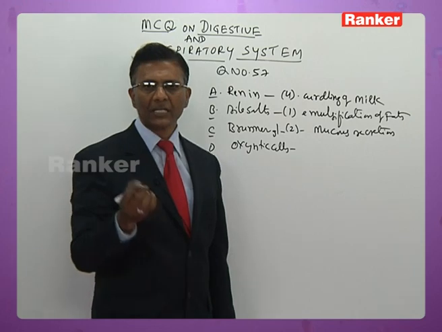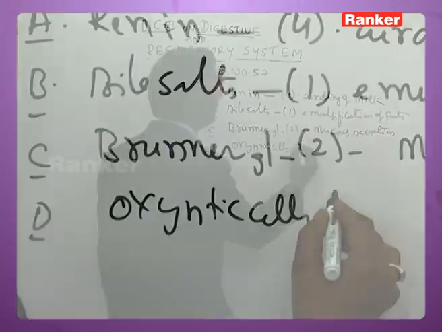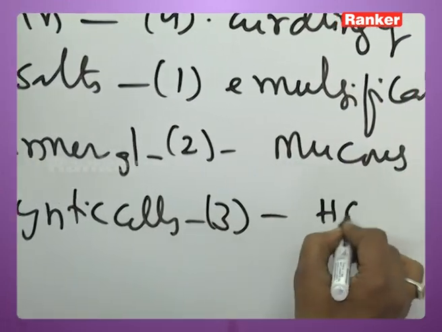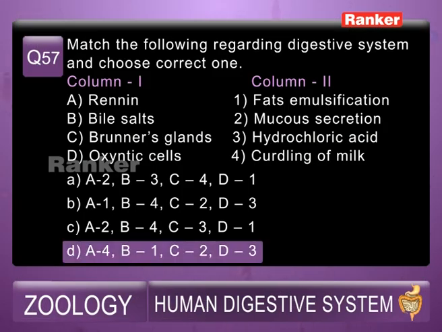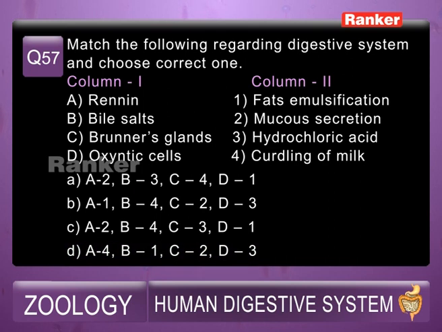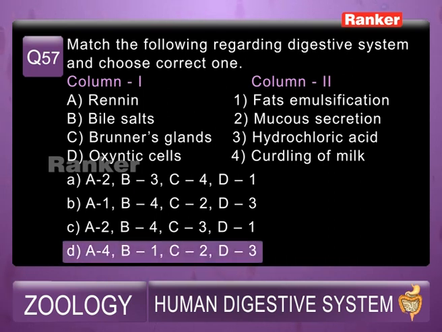Oxyntic cells secrete HCl. So answer for this is D, that is A4, B1, C2 and D3.